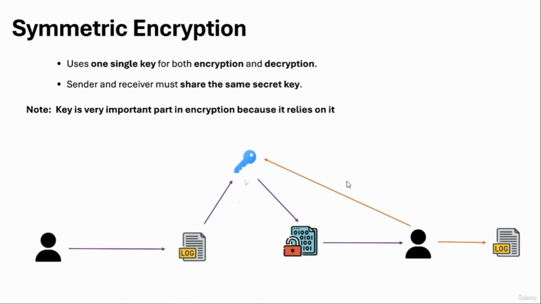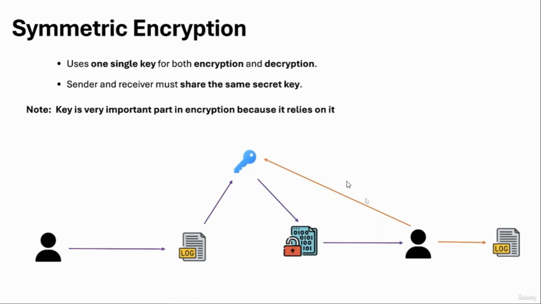So this key is going to encrypt your file, and then this encrypted file is going to be sent to the person that you want to send it to. And this person, in order to open and read this file, is going to use the same key that was used to encrypt it to decrypt it. And then this person is going to be able to read this file.